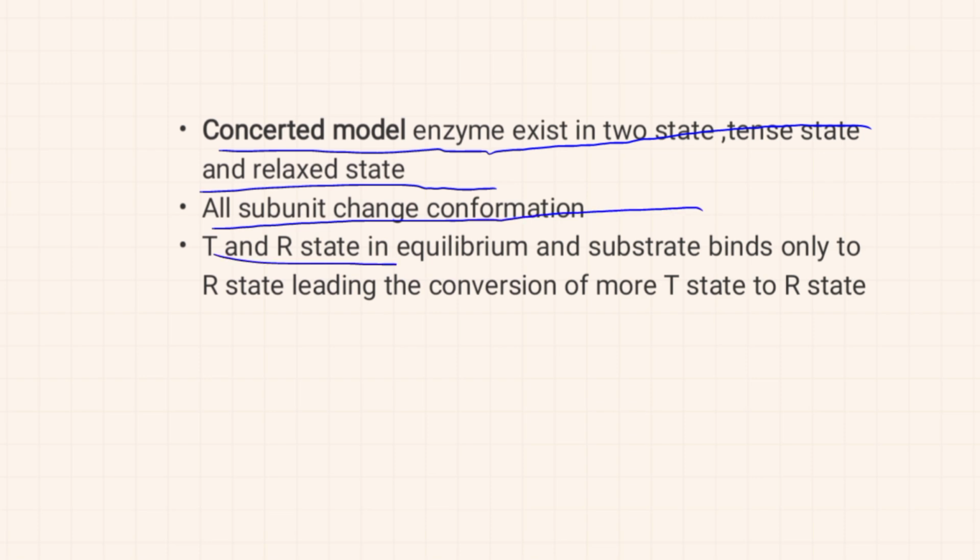The T and R states are in dynamic equilibrium in the cell, and the substrate binds only to the R state, resulting in the product formation, and this leads to the conversion of more T state to R state to maintain the equilibrium.